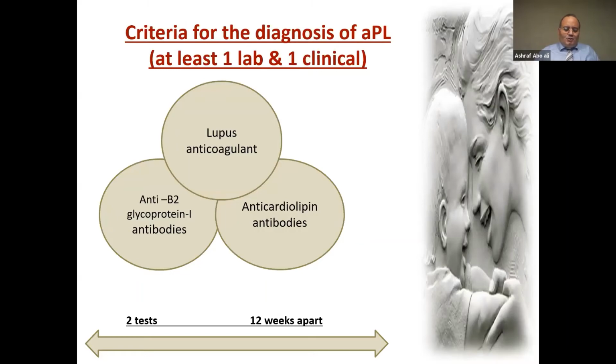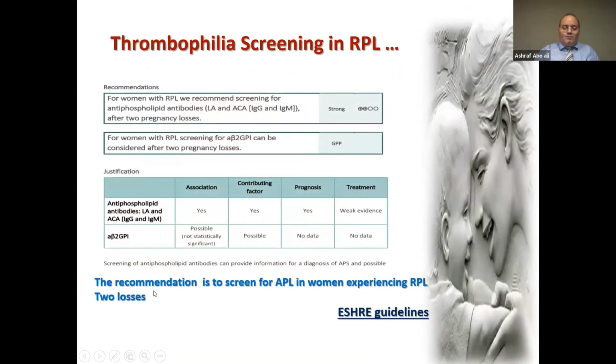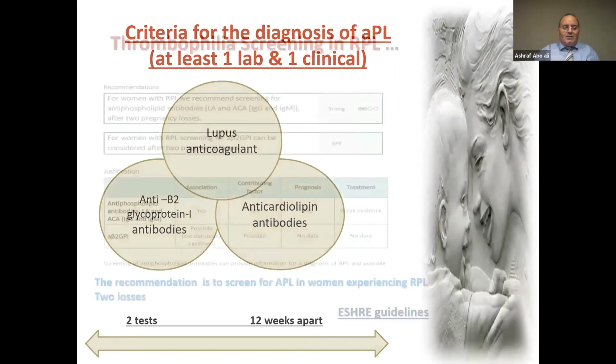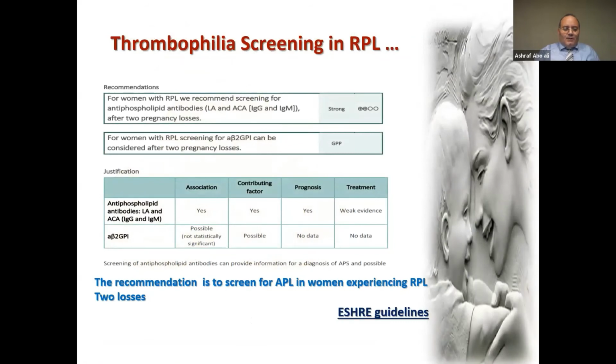And so, as we mentioned, we should have time in between tests. It should be like 6 to 10 or 12 weeks to get a good standard. And so for thrombophilia screening, the ESHRE guidelines recommendation is to screen for antiphospholipid syndrome in women experiencing recurrent pregnancy loss two times. And this is a strong recommendation, as we see.